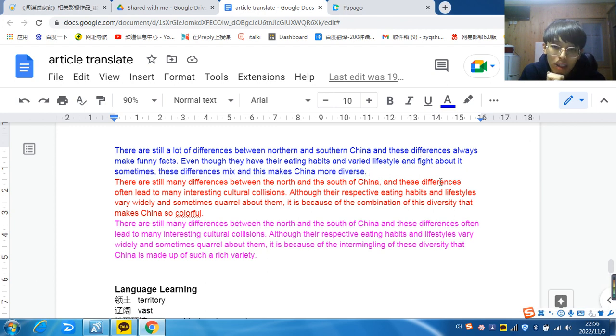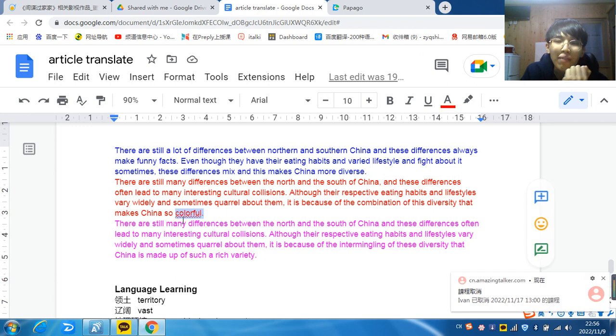So I changed to Papago. Papago said "the combination of this diversity that makes China so colorful." Actually, if I say a country is more colorful, maybe some people cannot understand what it means, because it's more the Chinese way to talk. Something more colorful means that it's really diverse, that it has many diversities.